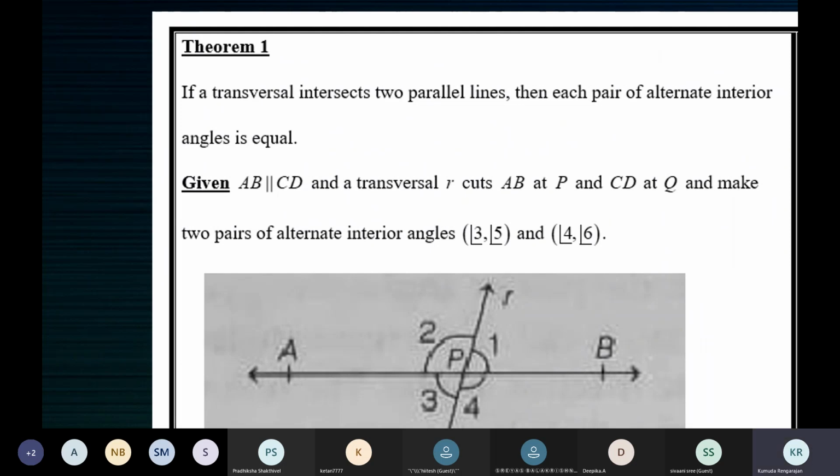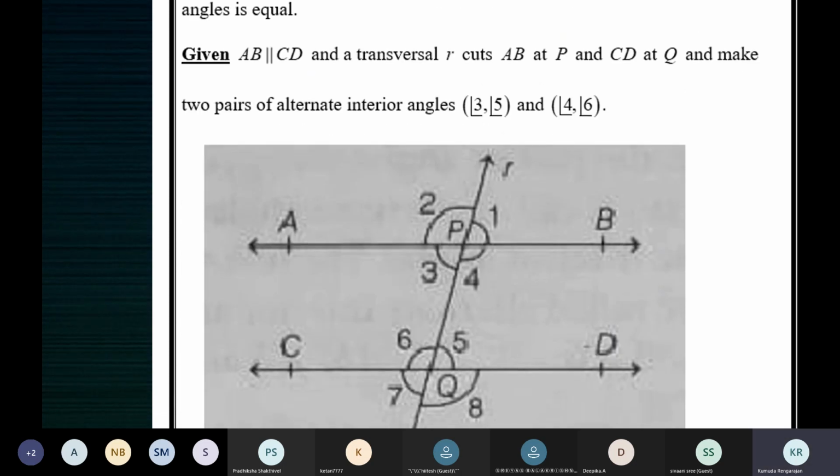See the statement again. If a transversal intersects two parallel lines, you're given that the lines are parallel, and you need to prove that each pair of alternate interior angles is equal. Given AB parallel to CD, and R is a transversal.